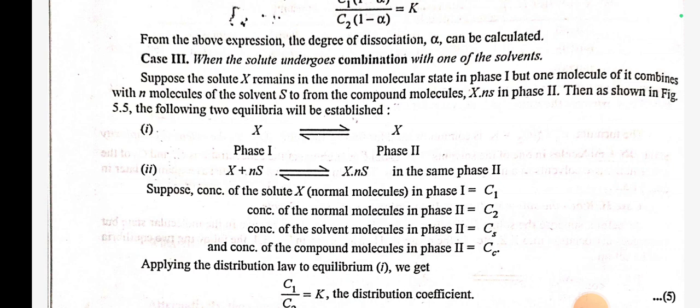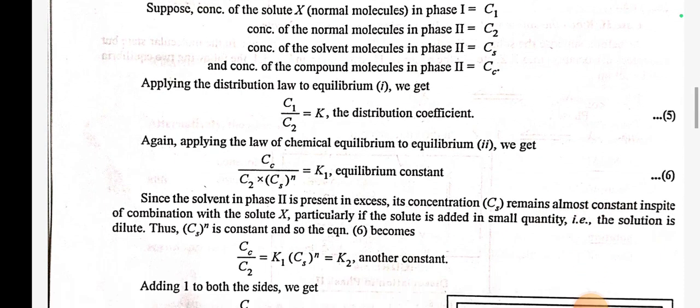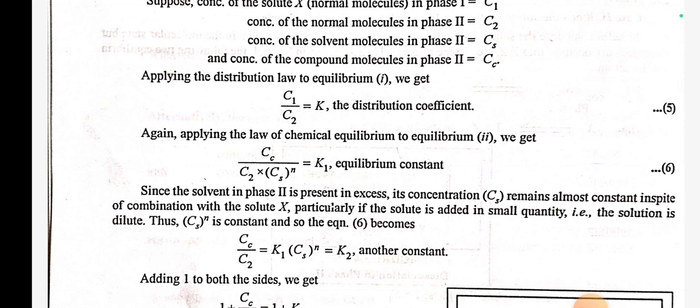Suppose the concentration of X in phase 1 is C1, the concentration of normal molecule in phase 2 is C2, the concentration of solvent molecule in phase 2 is Cs, and the concentration of compound molecule in phase 2 is Cc. Applying the distribution law to equilibrium 1, we get C1 by C2 is equal to K, the distribution coefficient. Again, applying the law of chemical equilibrium to equilibrium 2, we get Cc by C2 into Cs to the power n is equal to K1, the equilibrium constant.